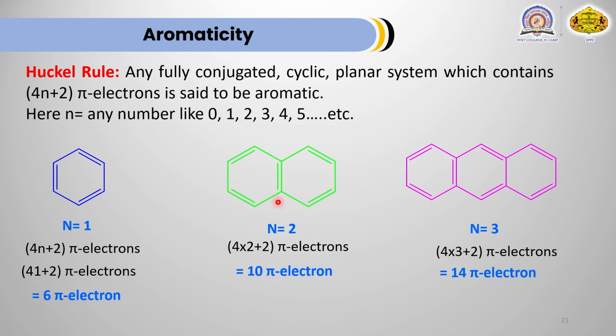Now this is the third example. In this case, n is equal to 3, 3 rings are present. First of all, we have to look whether it is fully conjugated. Yes, the alternate double single pattern is present. Number of rings is 3, that's why 4 into 3 plus 2, that's 14 pi electrons. If this compound contains 14 pi electrons, then it is aromatic. This compound contains 7 double bonds, each double bond contains 2 electrons, that's why a total of 14 electrons. That's why all these 3 compounds are aromatic in nature.